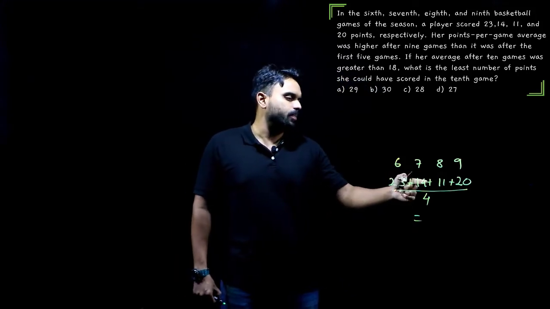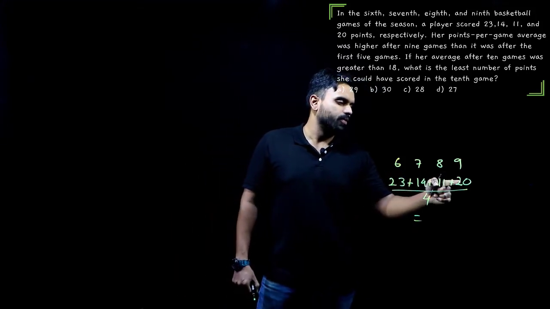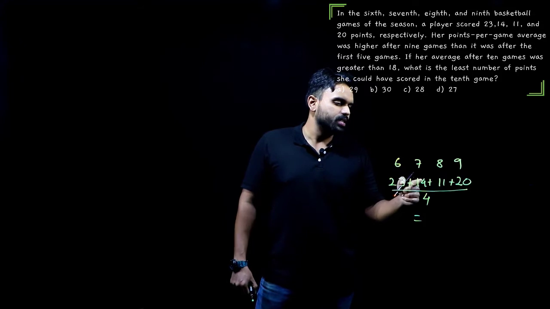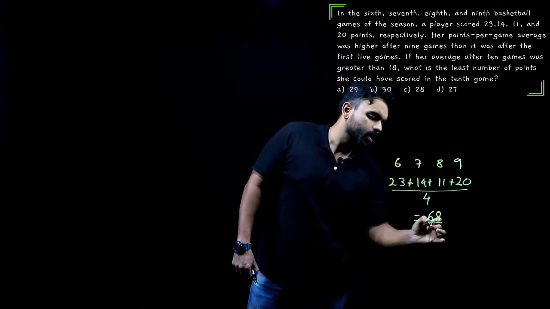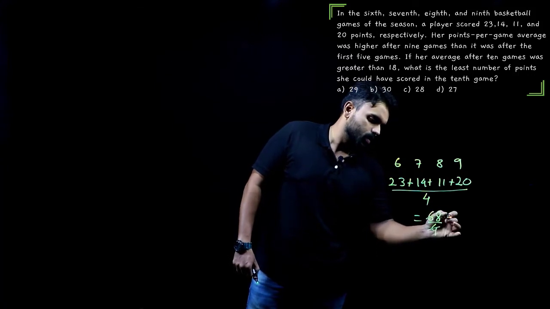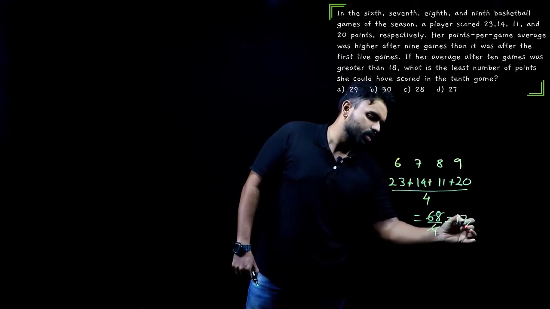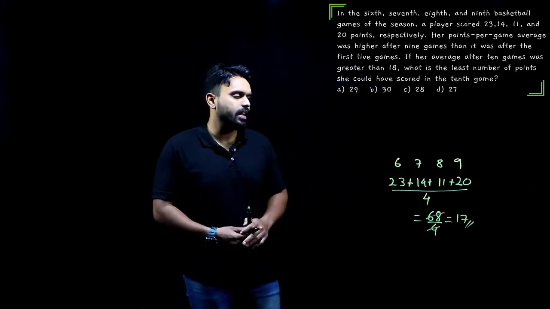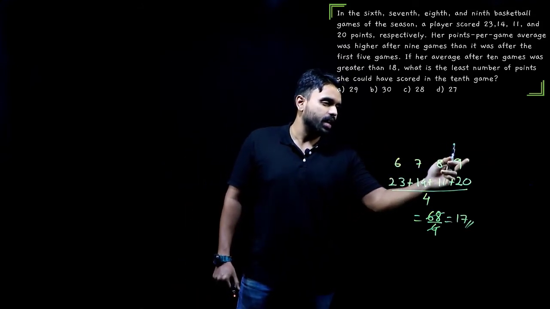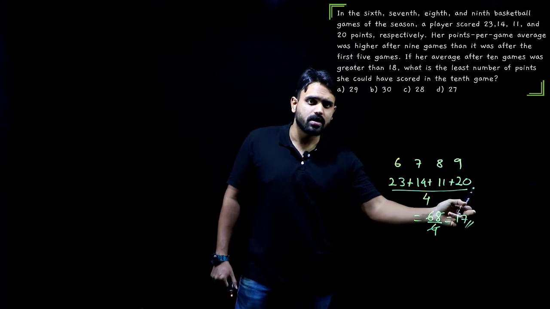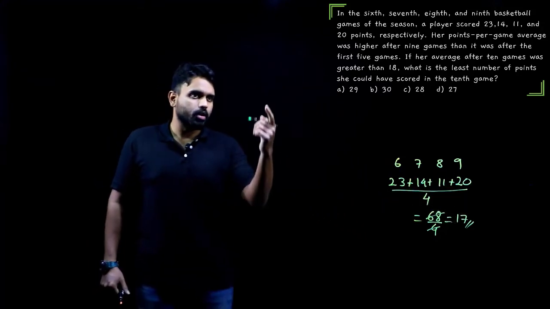This gives me how much? 23 and 14, 23, 30, 40, 50, 60, 67, 68 I'll have. 68 divided by the number of observations, 4. This will go how many times? 17 times to reach my average. That is 17, in the matches 6, 7, 8, 9. After the 9th, her average was 17. So now let's read the statement.